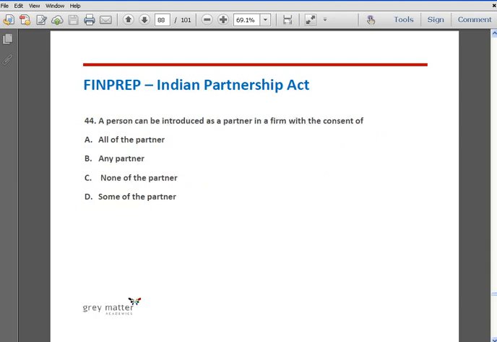Question number 44. A person can be introduced as a partner in the firm with the consent of option A, all of the partners, option B, any partner, option C, none of the partners, and option D, some of the partners. The correct answer is all of the partners. Section 31. Introduction of a new partner is subject to section 30, which says a person may be admitted as a new partner with the consent of all the existing partners or in accordance with the contract already entered into between the partners for the admission of a new partner. Hence option A is correct.